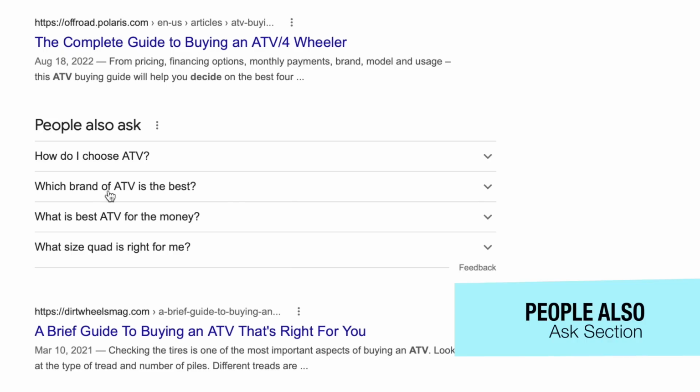What brand of ATV is best? These are kind of obvious questions, but they're ones we're going to want to make sure we cover, because if we don't ever cover these on our website, then it's going to be hard to have topical authority. So even if I'm not going to rank for those immediately, I want to cover those.